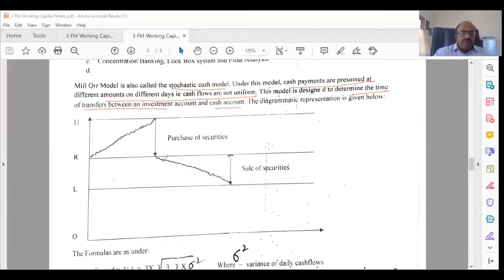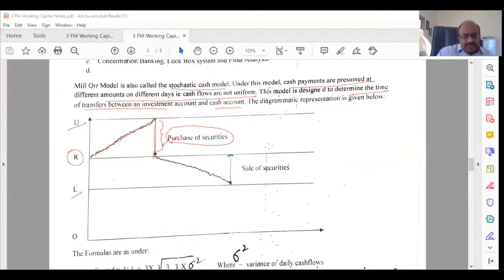The diagrammatic view is given below. So let us look at certain points. This is the zero point, this is the lower limit, this is the upper limit, this is the return point. So how it happens is that you have a cash balance, it is going like this. The moment it hits the upper limit, you cannot go beyond that. Therefore, to reduce the cash balance, cash is converted into securities by purchase of securities. Therefore, your cash balance will come and hit. How much purchase you have to do? To the extent of this cash. It will come to this level.